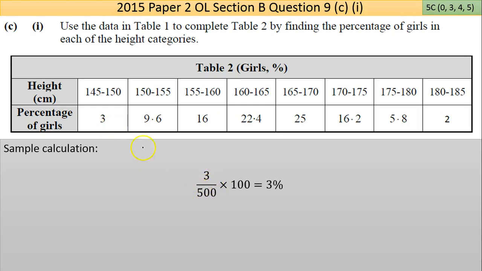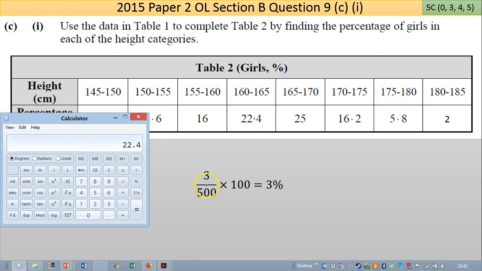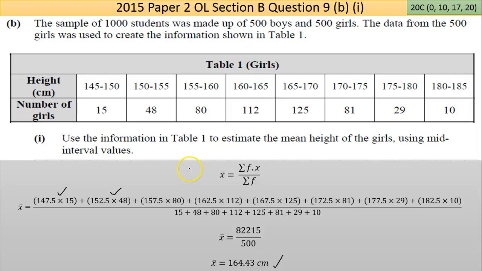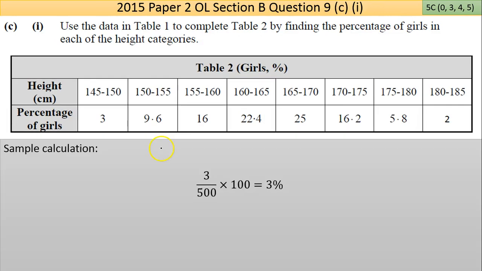So I got this by going those. No, that doesn't look necessarily right. Go back here a second. Sorry, it's 15 over 500. So I have made an error there in the sense I got the 3%. I probably put down the wrong sample calculation here.